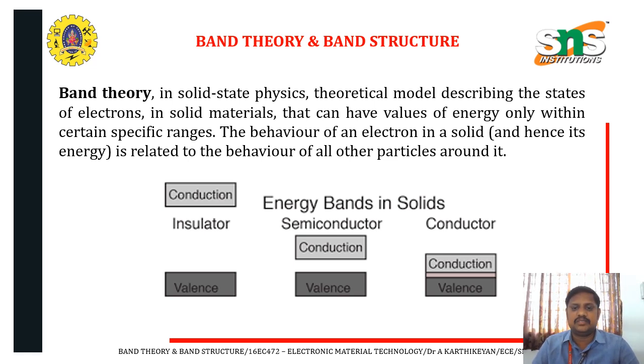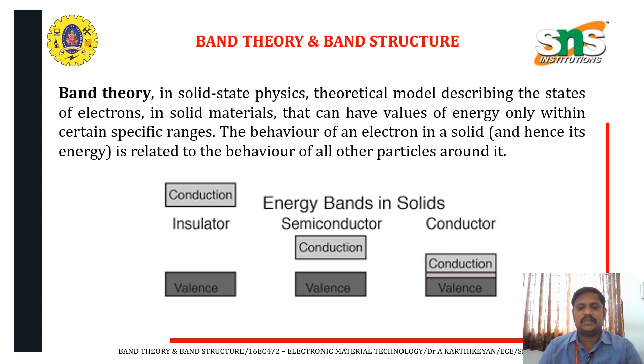The behavior of the electrons in a solid, hence their energy, is related to the behavior of all the particles around them. We have the conduction band and the valence band. In between the conduction and the valence band, the insulating region is available. The energy gap is there, so there is an energy band gap.